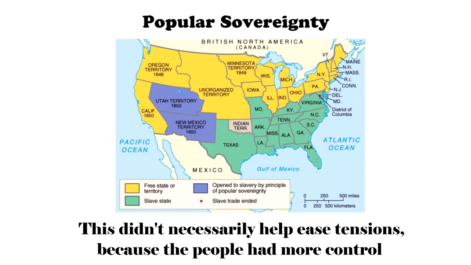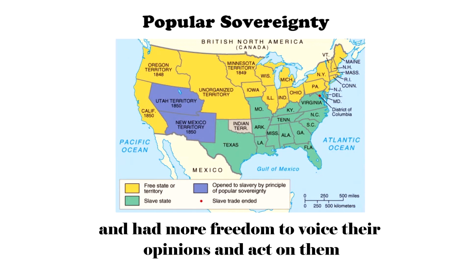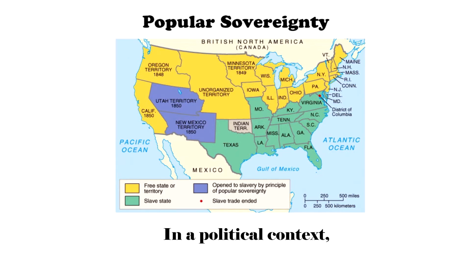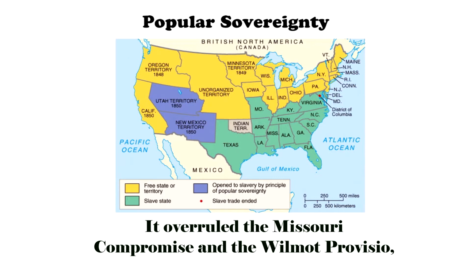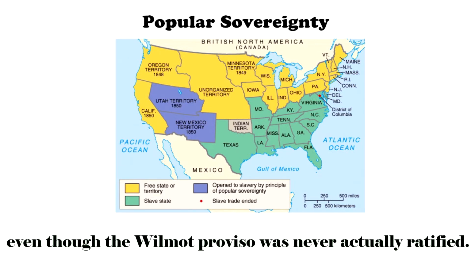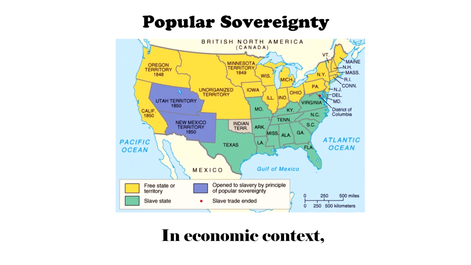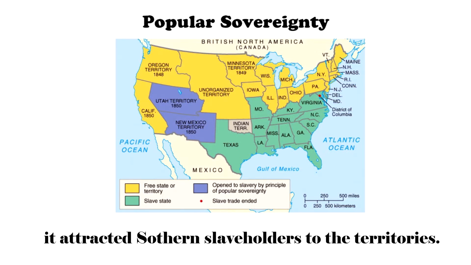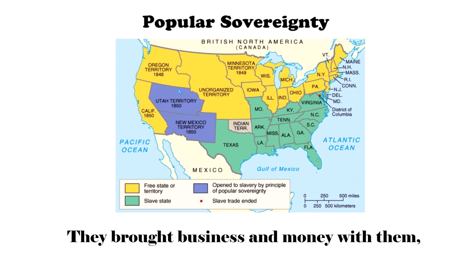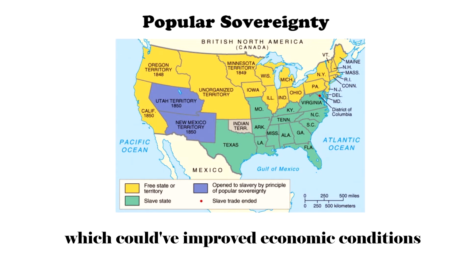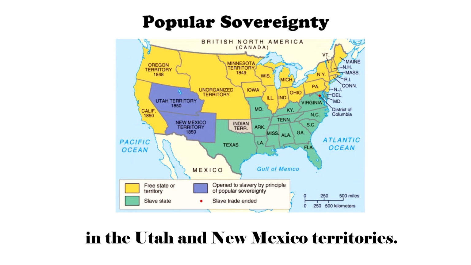This didn't necessarily help ease tensions because the people had more control and more freedom to voice their opinions and act on them. In a political context, it overruled the Missouri Compromise and the Wilmot Proviso, even though the Wilmot Proviso was never actually ratified. Also, as discussed before, it gave away some of the government's power to control actions of the people. In an economic context, it attracted Southern slaveholders to the territories, and they brought business and money with them, which could have improved economic conditions in the Utah and New Mexico territories.